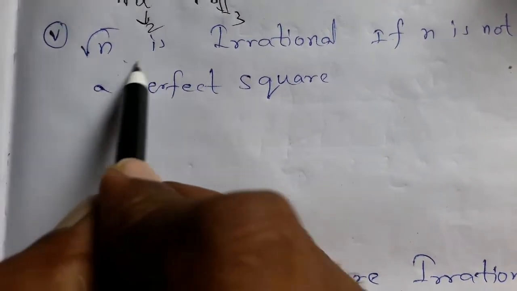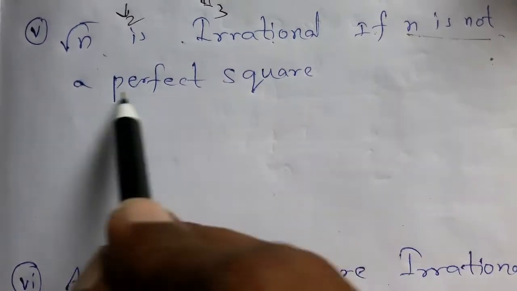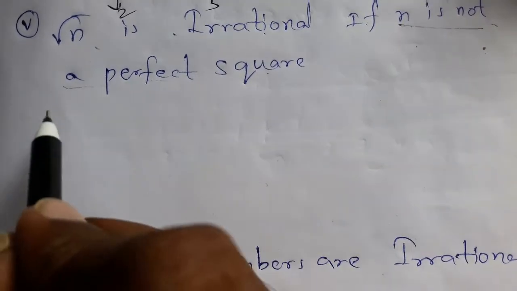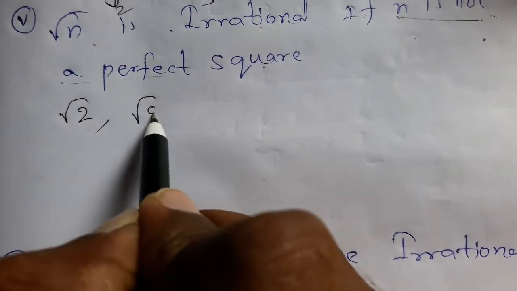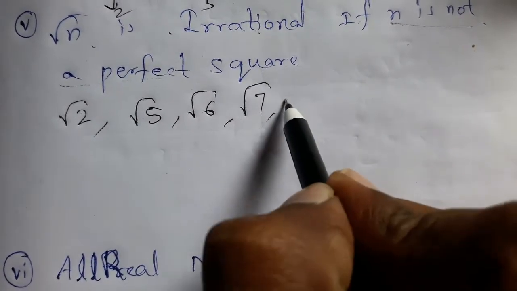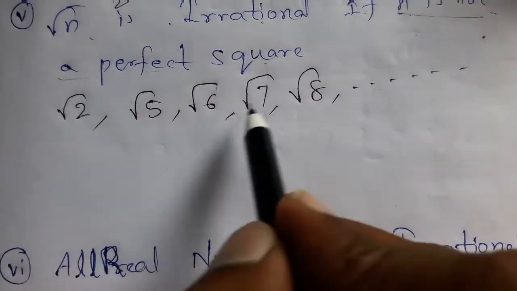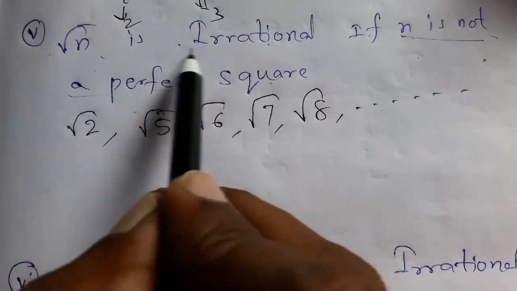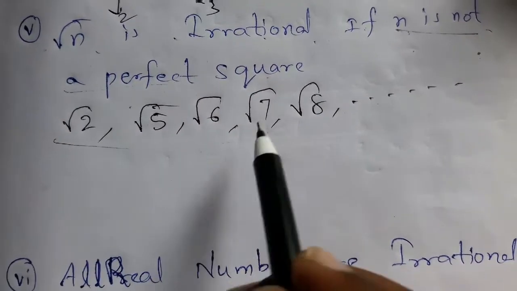See, root n is irrational if n is not a perfect square. Yes, this statement is also right. Irrational numbers are not perfect squares. That means root 2 is an irrational number, isn't it? Root 5 is an irrational number. Root 6 is an irrational number. Root 7 is an irrational number. Root 8 is an irrational number, and so on. Do you understand? These all are irrational numbers. Root n is irrational if n is not a perfect square. Yes, these all are not perfect squares.